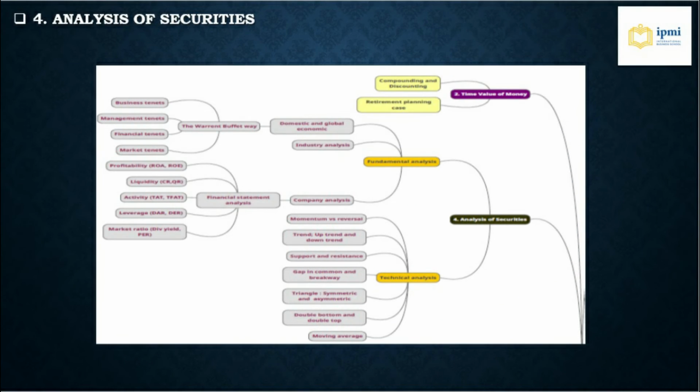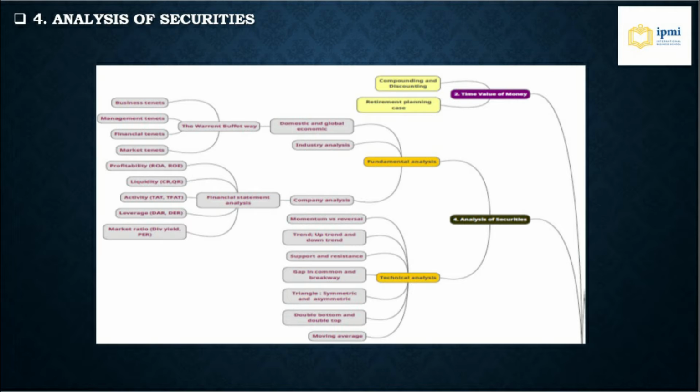And section 4 is analysis of securities. What is the analysis of security? Why is it so important? Because security market analysis refers to the analysis of markets and securities traded there in terms of risk, return, quantity, rise or traded price trends, and other indicators of the market. So on the analysis of securities, we will see the 2 main courses: fundamental analysis and technical analysis.